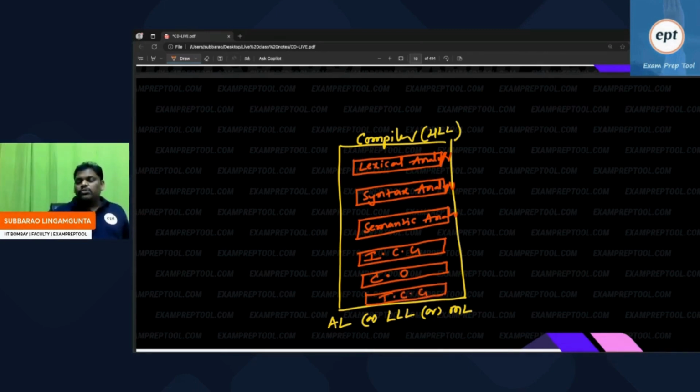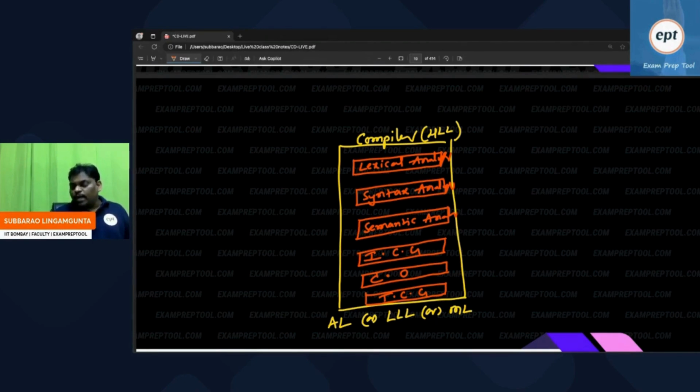Compiler is a very big software which will take a high-level language and give a low-level language. But when you say very big software, a very big code is available, so the total code I cannot write in one function. They divided the total program into so many functions. One function is the lexical analyzer. One more is the syntax analyzer. One more is semantic. One more is the intermediate code generator. One more is code optimization.